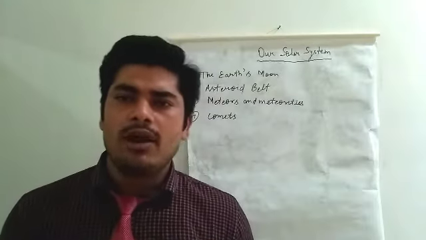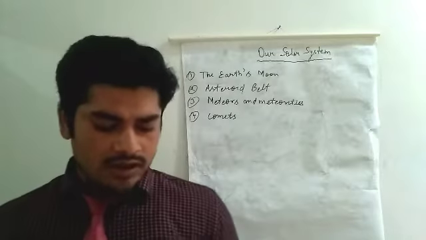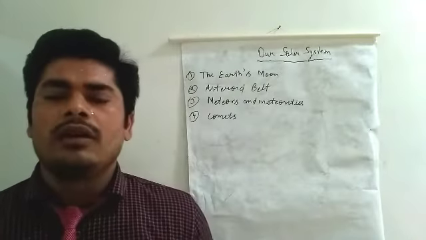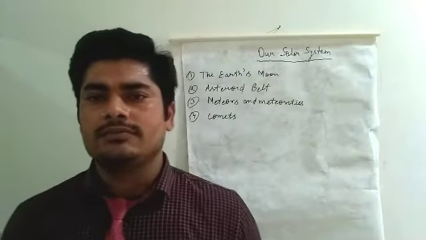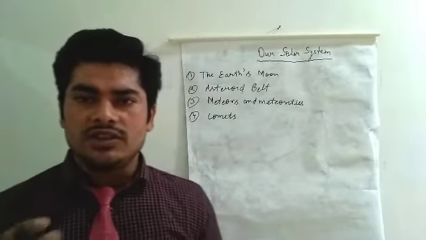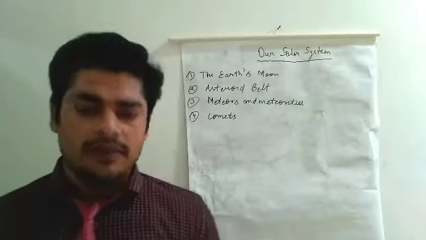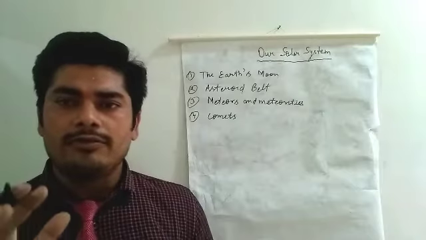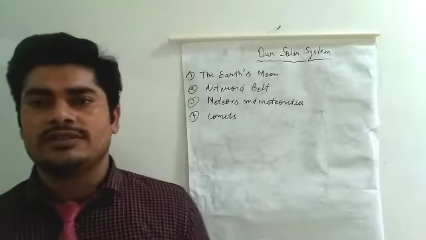The moon is about 3,84,400 kilometers away from the earth. My dear student, this is the notable point. What is the distance between the moon and the earth? 3,84,400 kilometers.